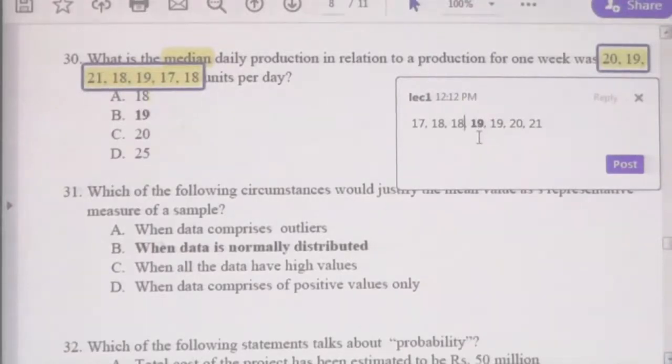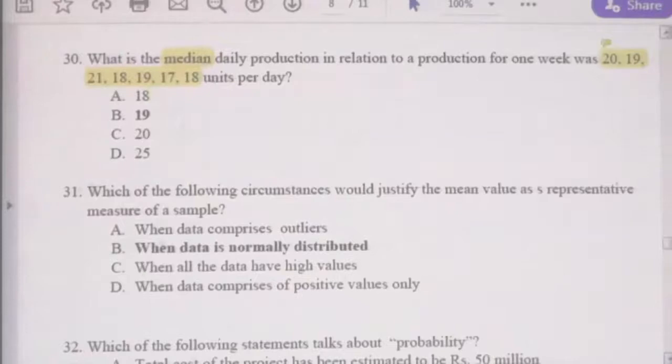However, to find out the median, you need to arrange the data set into ascending or descending order. Otherwise, don't find the middle value using the numbers as given, as it is wrong. You have to rearrange it into ascending or descending order. Moving into question number 31.